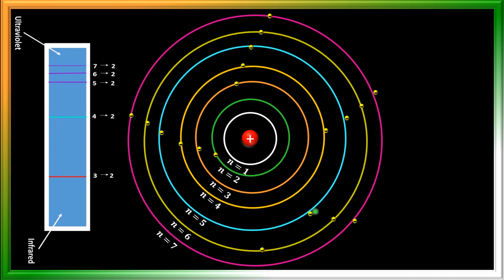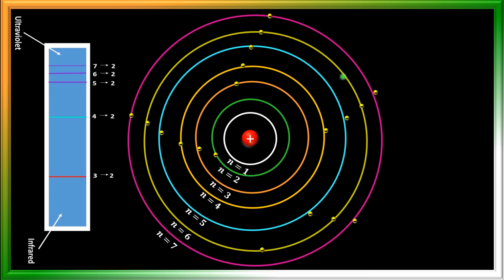Here electrons of hydrogen atoms are in the excited state. It does not mean that it is a single hydrogen atom. There are some hydrogen atoms which are in the excited state.